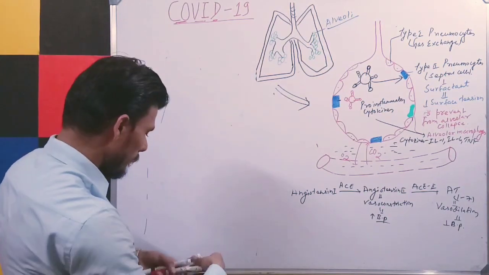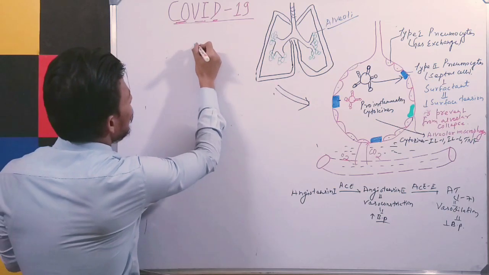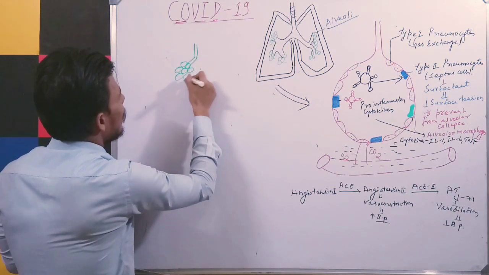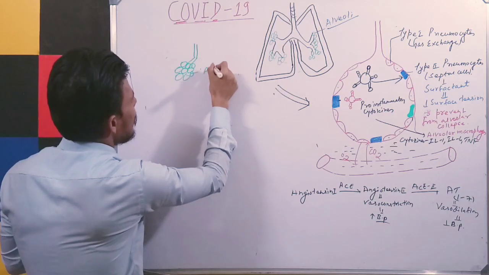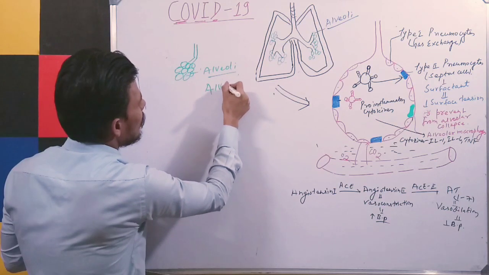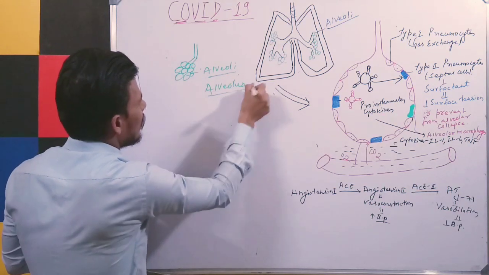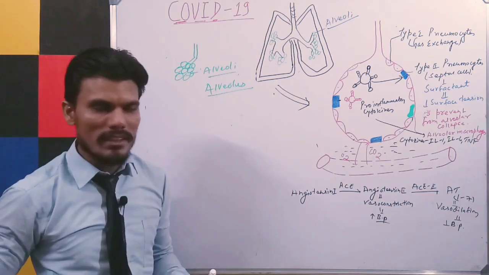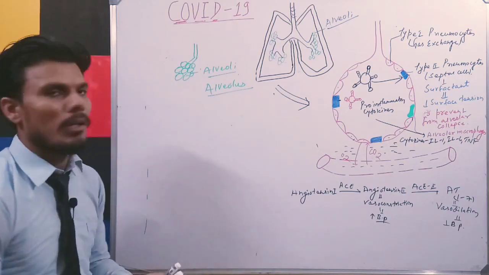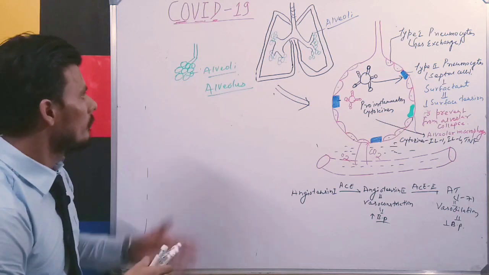And then see here, suppose this is your alveoli, right? What is the difference between alveoli and the alveolus? There are no major differences there. The alveolus is singular, whereas alveoli is a group of alveolus. Okay, right?